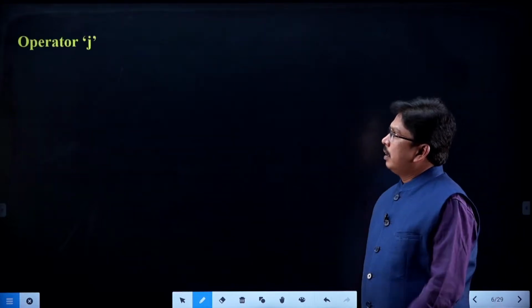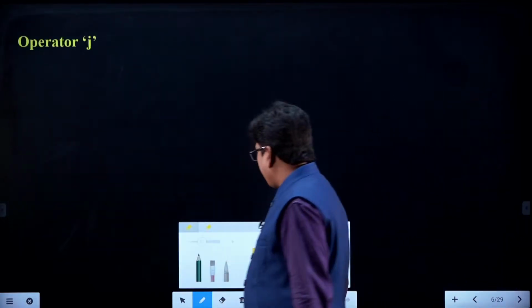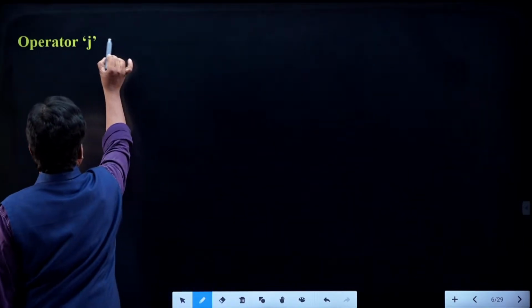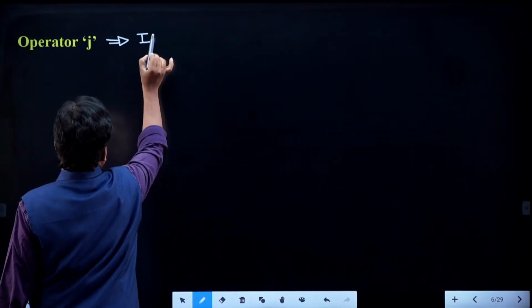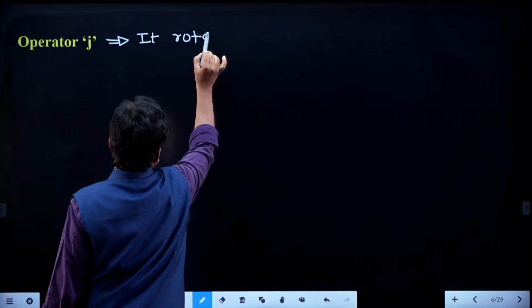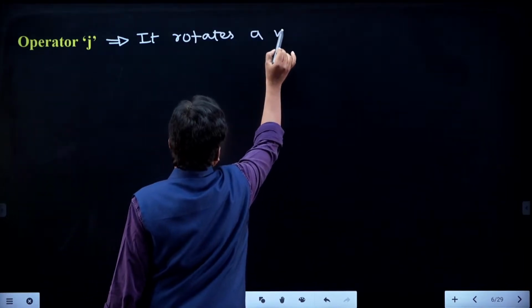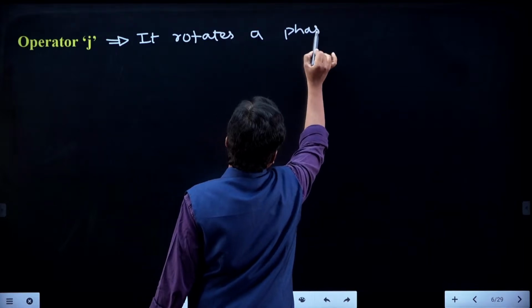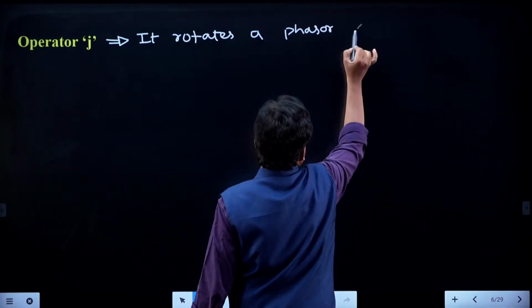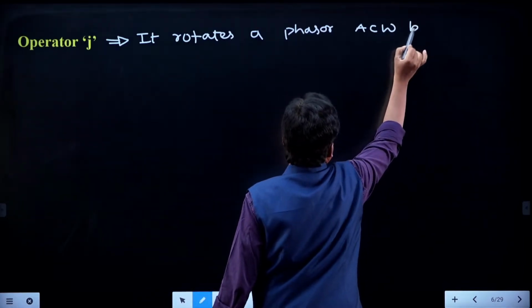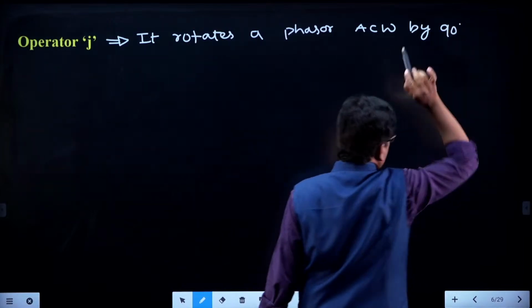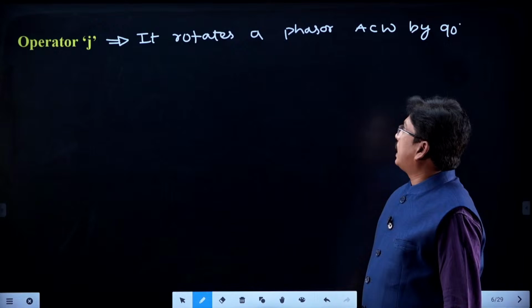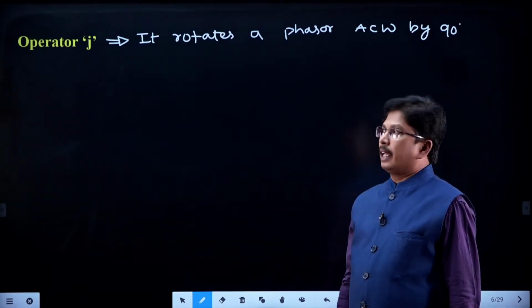Now first of all, operator J. What is operator J? Operator J means it rotates a vector, or we can say a phasor, anti-clockwise by 90 degrees. So whenever you have operator J, it rotates a phasor anti-clockwise by 90 degrees.